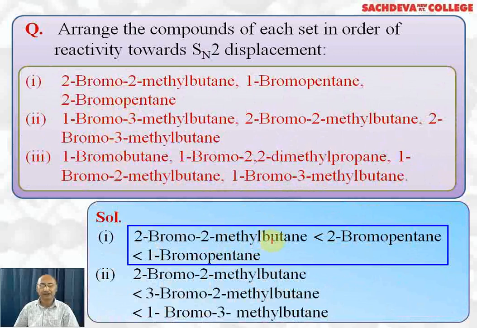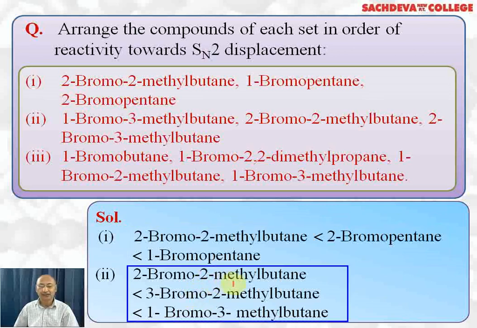2-bromo-2-methylbutane will be least reactive because it is tertiary and offers maximum steric hindrance. Followed by 2-bromopentane, which is secondary and offers less steric hindrance. Followed by 1-bromopentane, which is most reactive and offers least steric hindrance. Second, 2-bromo-2-methylbutane is least reactive because of more steric hindrance. 3-bromo-2-methylbutane has less steric hindrance. 1-bromo-3-methylbutane has least steric hindrance, so it will be most reactive.